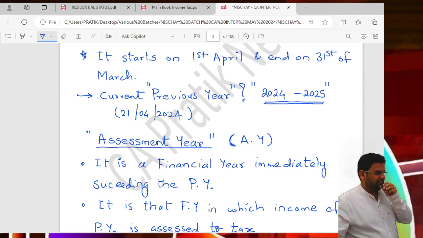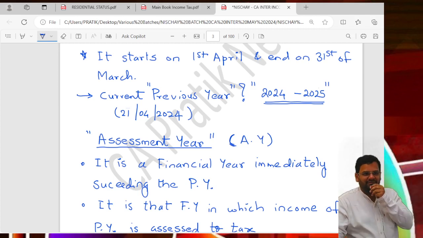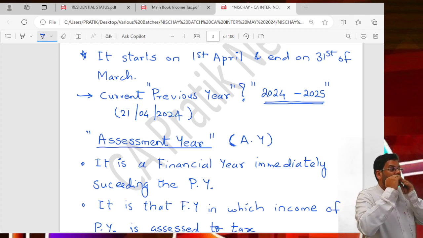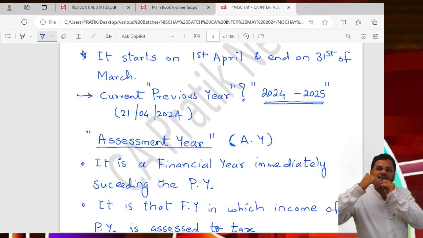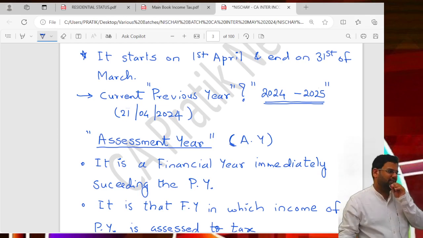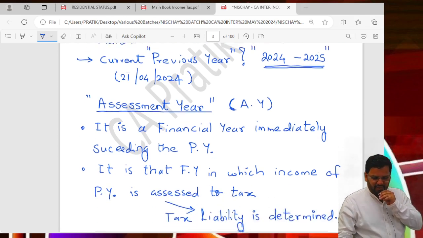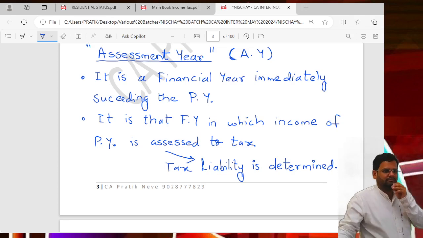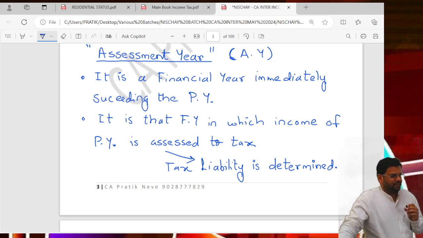You may have some FDs and so on, so maybe there is some income, but it is not crossing the limit. Only when income crosses a limit will there be tax. So right now you are not assessees, you will become.